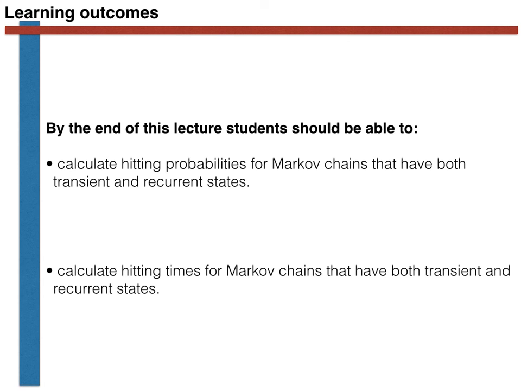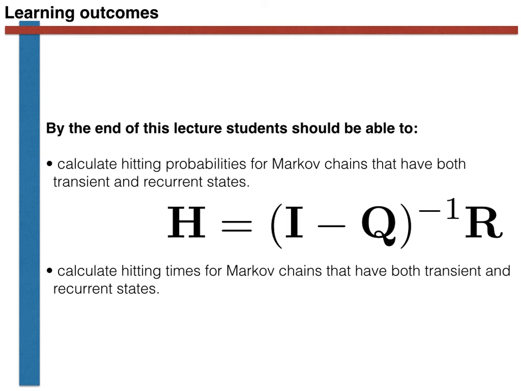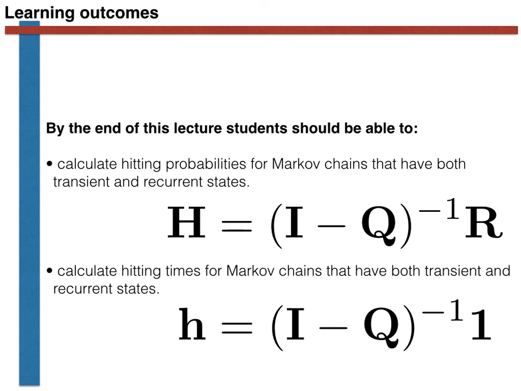To conclude then, we have in this video introduced two formulae that can be used when a Markov chain has a mixture of transient and recurrent states. The first of these calculates the hitting probabilities, that is to say the probabilities that we finish in each of the recurrent states, given that we started in particular transient states. The second, meanwhile, calculates the expected hitting times, that is to say the expected time until absorption in one of the recurrent states, given that you start in a particular transient state.